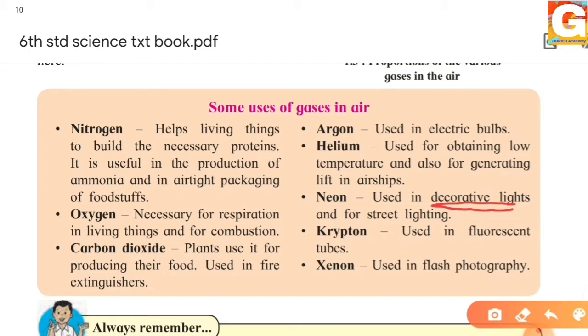Next is krypton. Krypton is used in fluorescent tubes. And last is xenon. The xenon gas is used in flash photography. If you have gone to a photo studio, you have seen that when he clicks the photo, a flash comes. It is just because they have a xenon tube inside which emits the light, and that is the use of xenon.